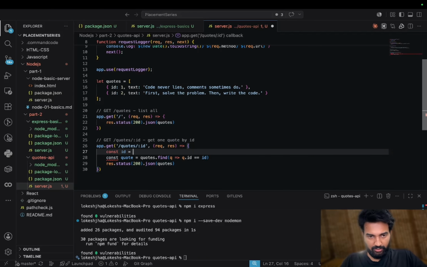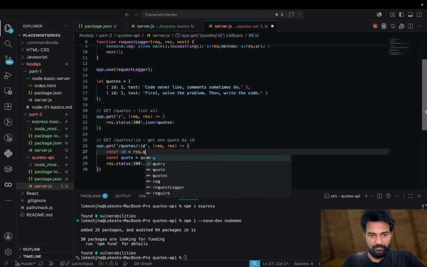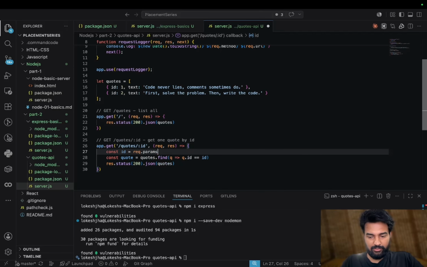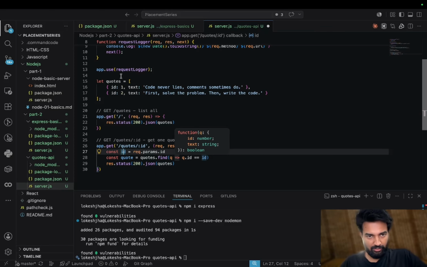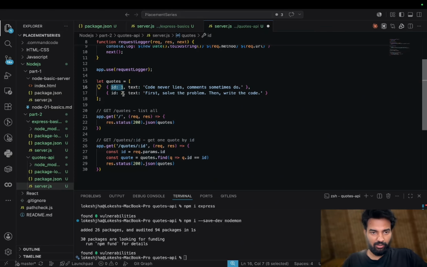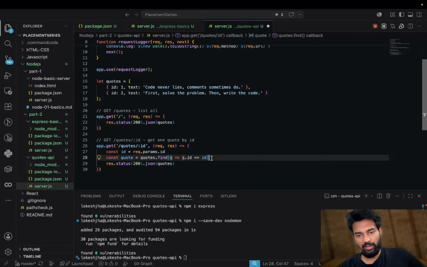So here we are doing the id, so it will be coming from request.params.id. Why? Because it is in the params. Now we have the id, we need to just check if it matches the id or not. To make it more clear what we are doing in the code: I am checking each quote, if this id matches, no; if this id matches, no; if this matches the id, if yes, then return this. Otherwise, if you have none, what happens then?